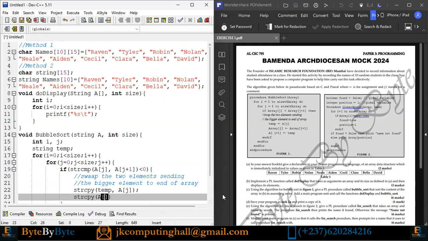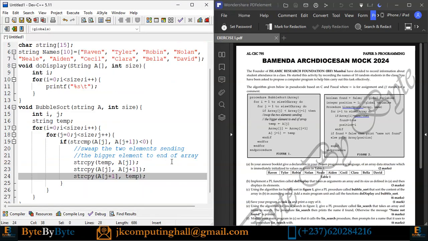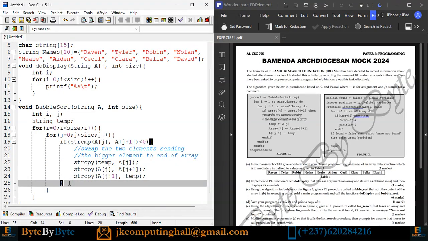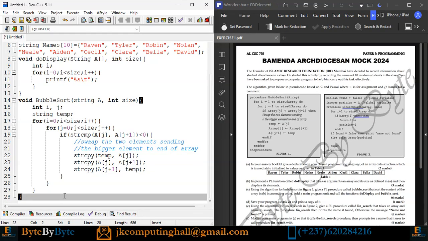into A at position j what is at A at position j plus 1. Then I copy again: into A at position j plus 1, I'm copying what is inside temp. So that is what we have. Then I have my end if, as you can see, my end for, end of the procedure. That is what we have for the bubble sort.